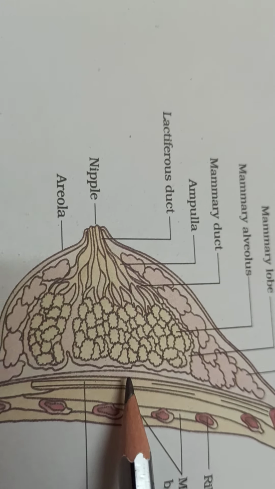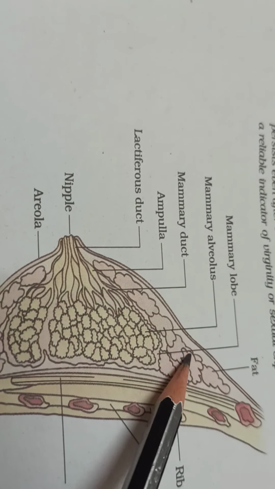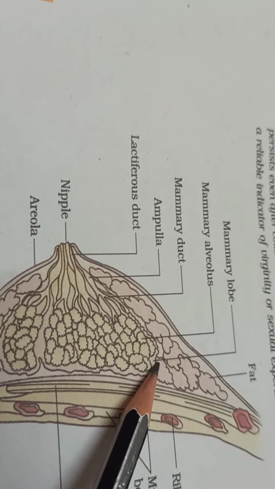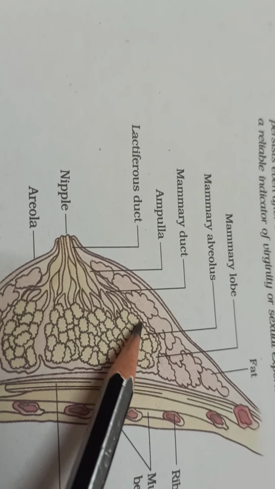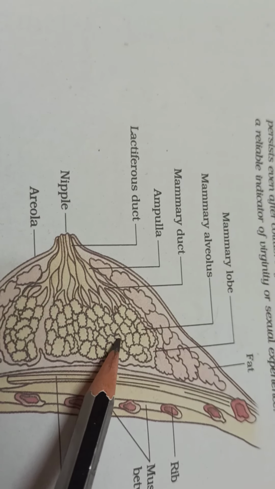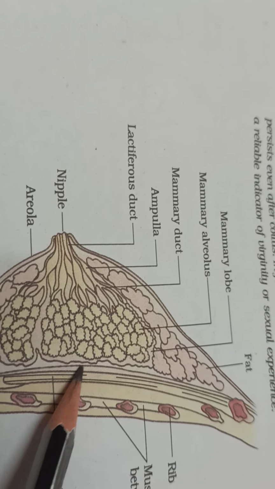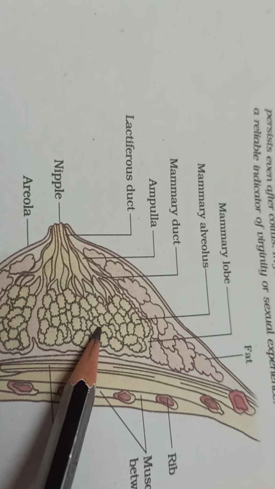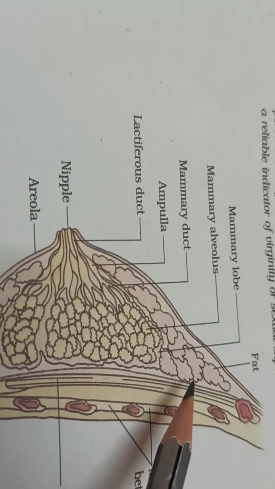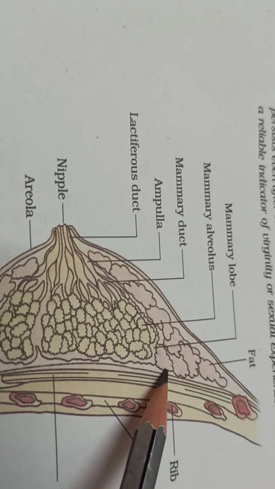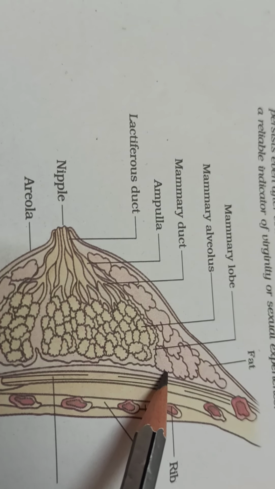The glandular tissue structures are the mammary lobes. These are glandular tissue and alveoli. These are all connected. These alveoli are a cluster of cells inside the mammary lobes, the basic component of the mammary gland, which opens into mammary tubules.